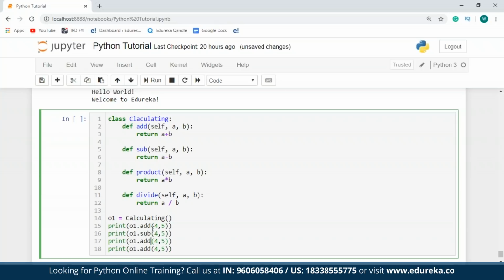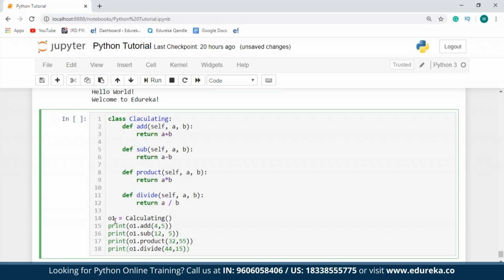So subtract, product, and divide. Let me change the values as well. I'll just say 12, 5, product of 32 and 55, and divide 44 by 15.